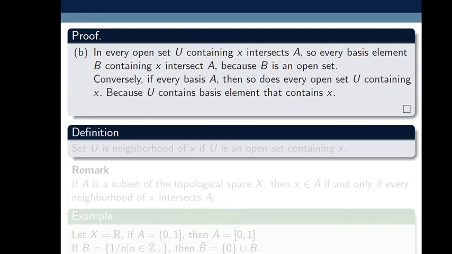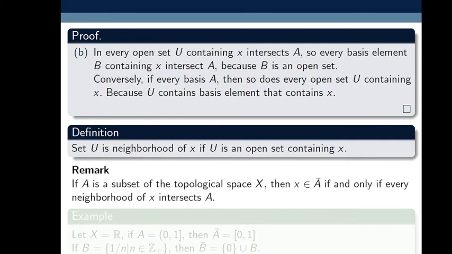Now some mathematicians use some special terminology here. They shorten the statement U is an open set containing X to the phrase U is a neighborhood of X. So let's have the definition of neighborhood of X. A set U is a neighborhood of X if U is an open set containing X. So here we say that X has neighborhood U if U is an open set containing X.